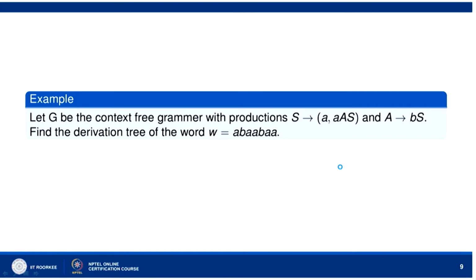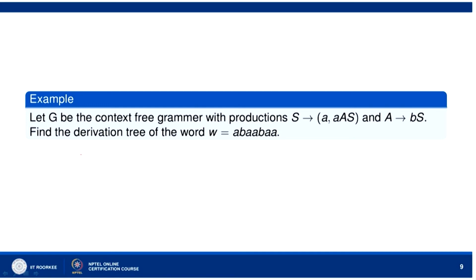Before that, let me also say, let G be the context free grammar with productions S goes to A S, A B S. Find the derivation tree of the word W equal to A B A B A. First, let me write the sequence in which we shall use the production rules.